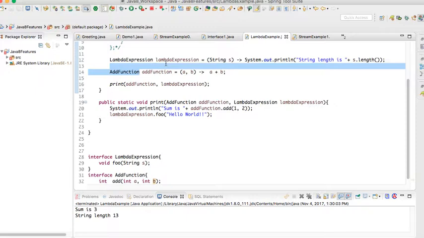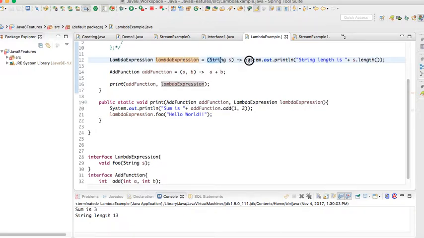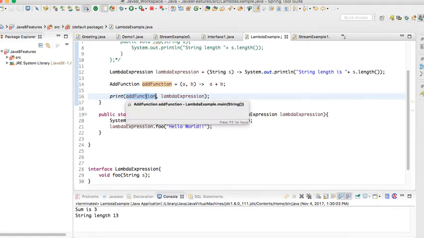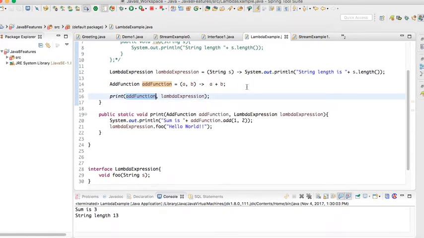Now I'm passing these two lambda expressions to another method like this. As we discussed, I'm sending a block of code as an argument to another method. This is how I'm sending this block of code. Here I'm just calling the respective add method or foo method.